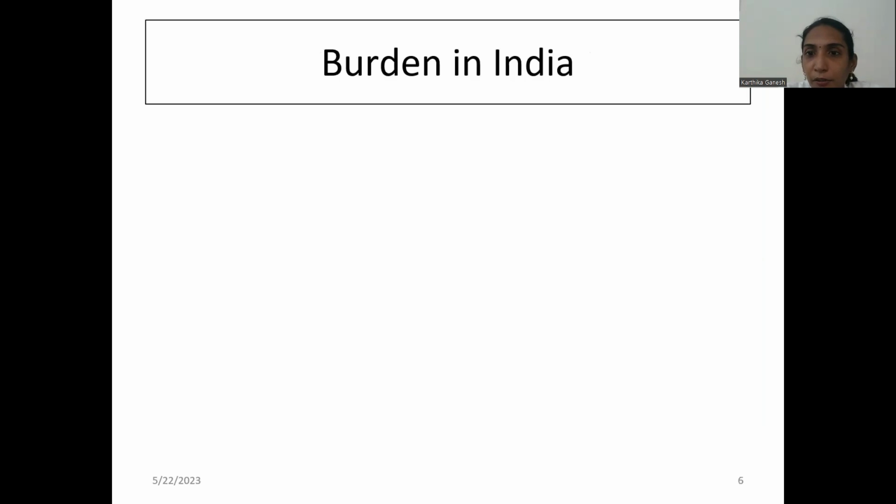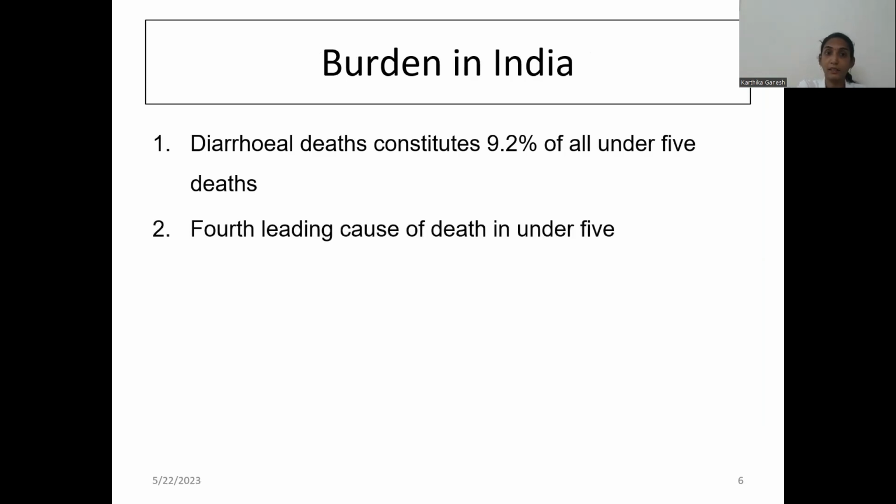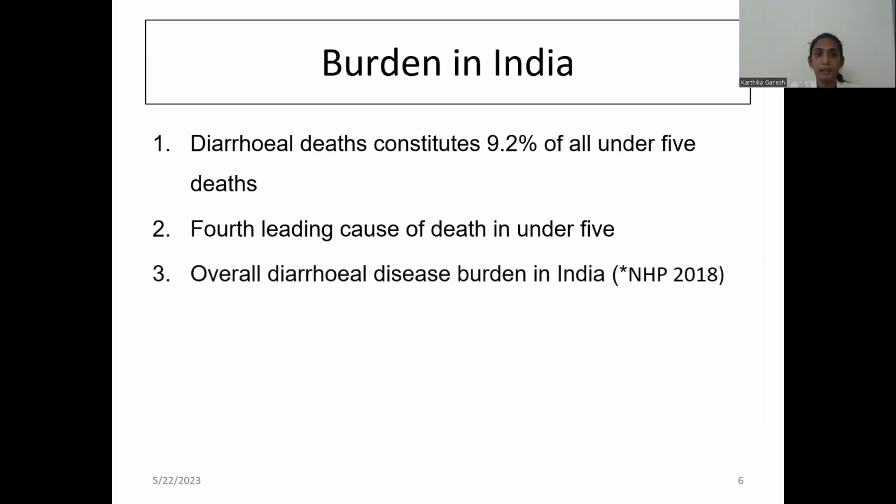So coming to the burden of the disease, diarrheal disease constitutes about 9.2% of all under 5 deaths. That is around one tenth of the under 5 deaths in India is contributed by diarrhea. And as we saw in the previous slide, it is the fourth leading cause of death in under 5 children.